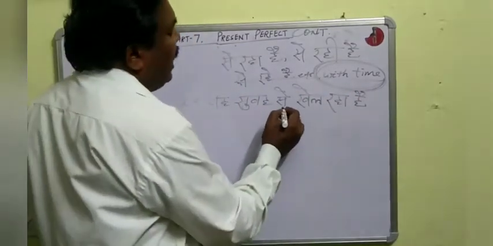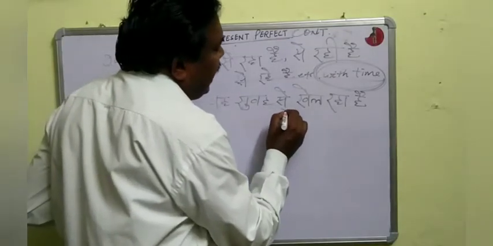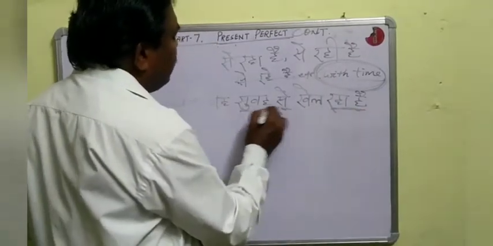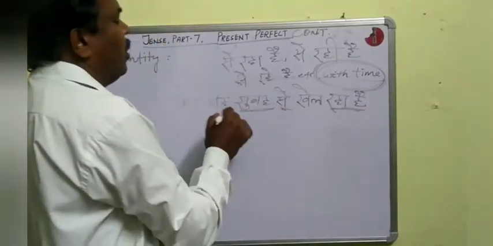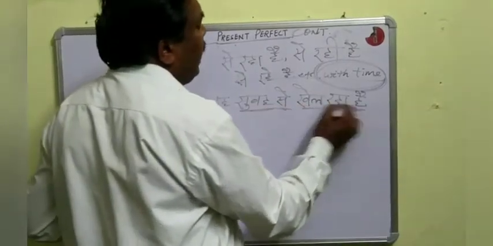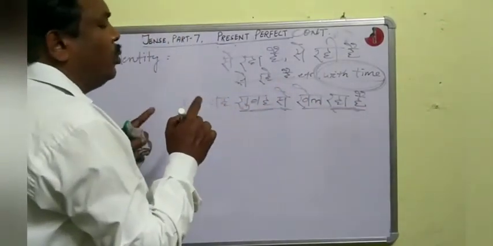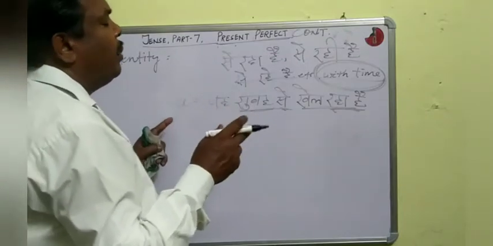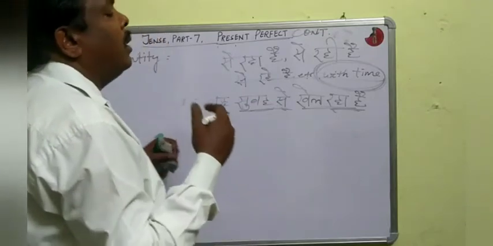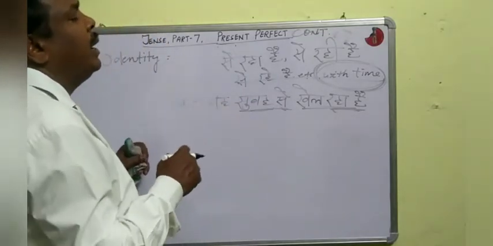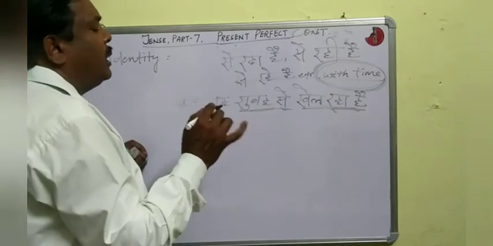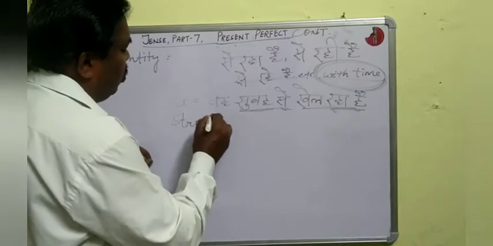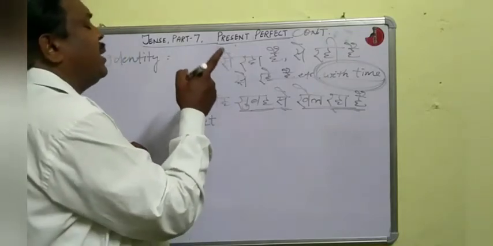Means at the end of the Hindi sentence there is से रहा है with the time सुबह से. Okay. वह सुबह से पढ़ रहा है, वे 5 बजे से सैर पर जा रहे हैं, etc. Is it clear? And the structure, that means what we use in present perfect continuous tense.